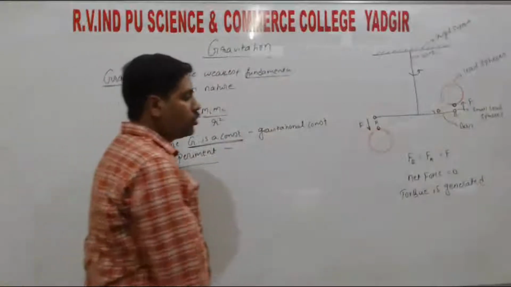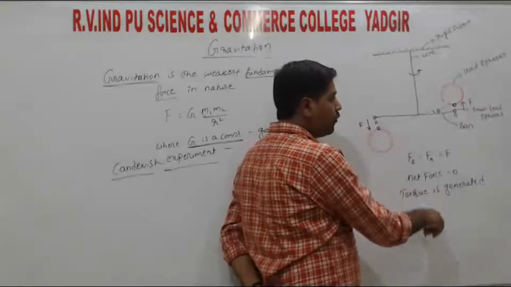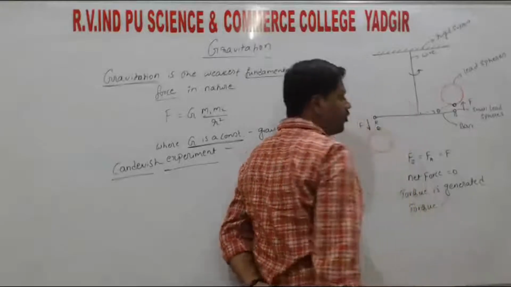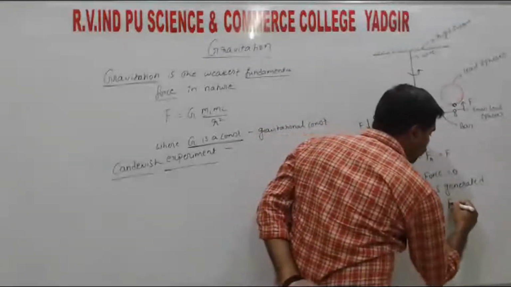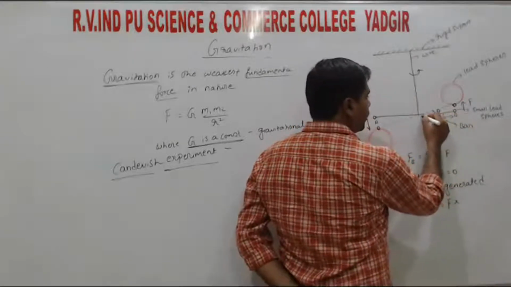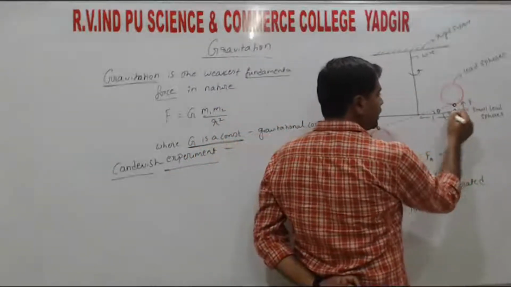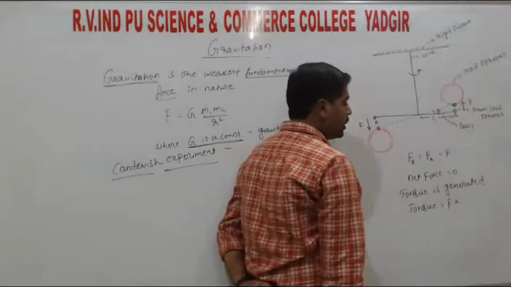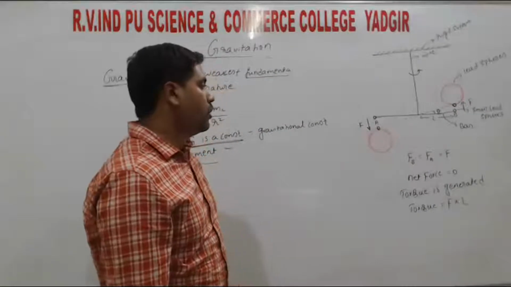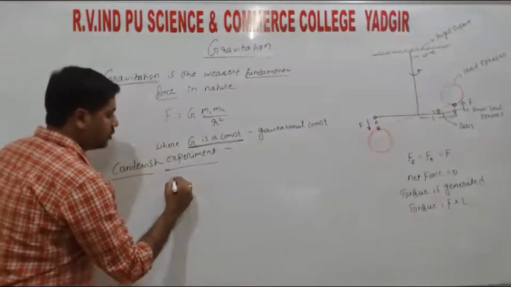So already mentioned that torque is nothing but rotational force, right? So that torque in the mathematical form, we have the relation torque is equals to force into perpendicular distance. So if we take an L as the distance from the center, right? So the distance is L, right? So force is acting in this direction. So perpendicular distance is L, that is F into L, right? So here the wire is getting twisting, right?